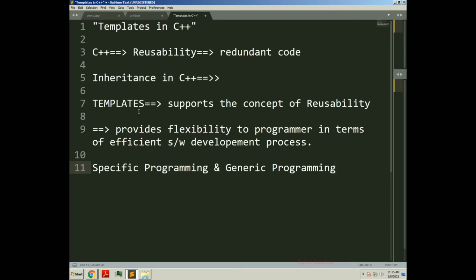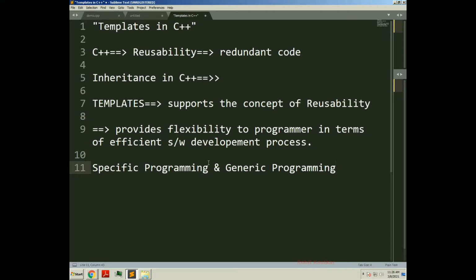Because while discussing templates, so many times I'm going to speak about generic classes, generic functions, generic programming. So you should know what is generic programming and, in contrast to that, specific programming. If you understood this, you will understand templates in a very effective manner and you will be able to use them in an effective and efficient manner.